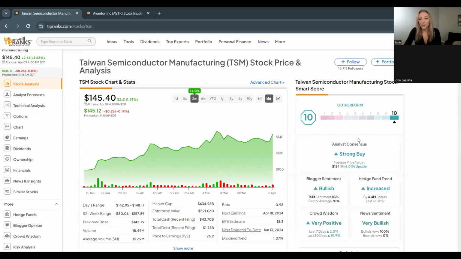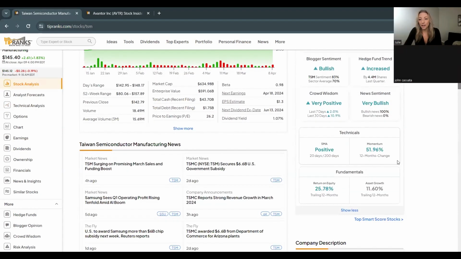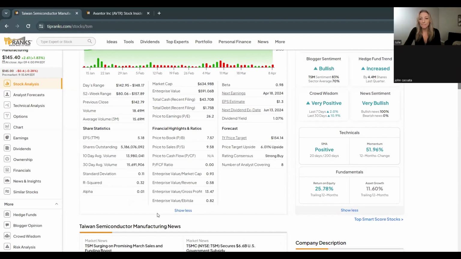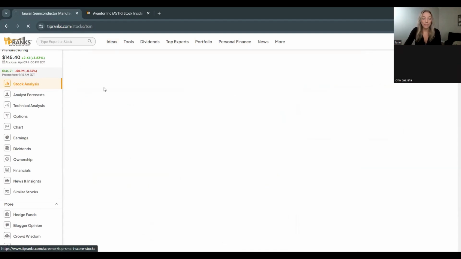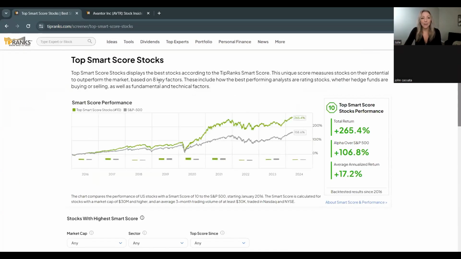And then lastly, going into our TipRanks Smart Score are the fundamentals too. This one, it's not going to click you on, but we have several different categories that you can see some of these metrics on, and it's going to highlight that return on equity and asset growth there. So those are the different factors that all make up the TipRanks Smart Score and help you know whether it's going to outperform.